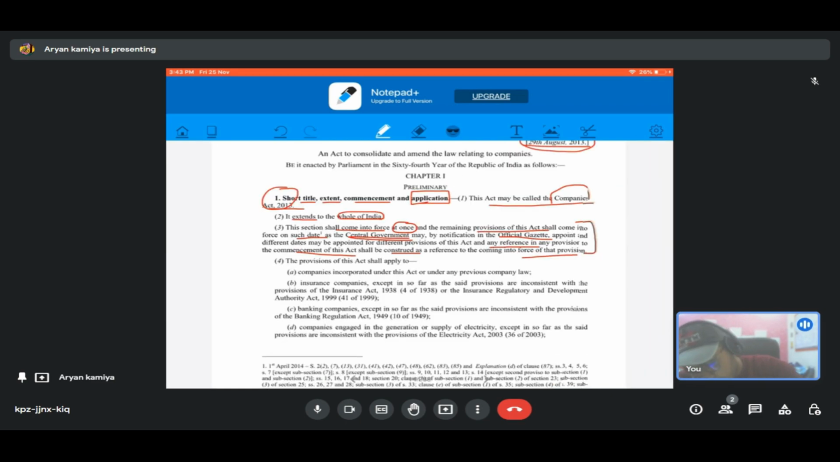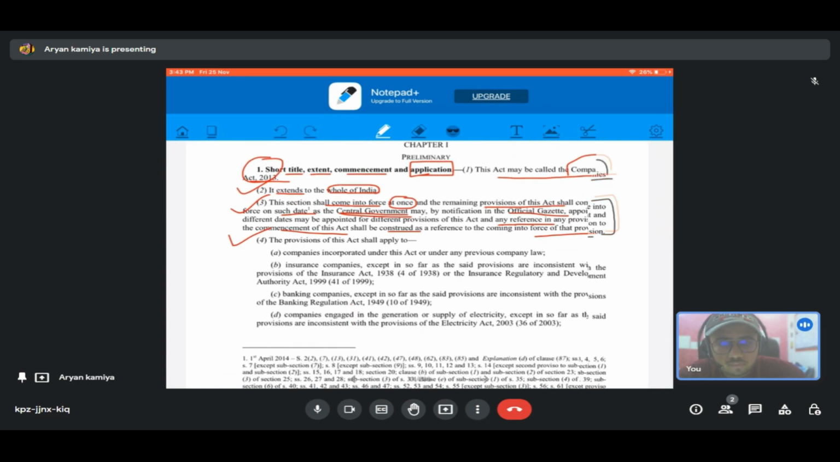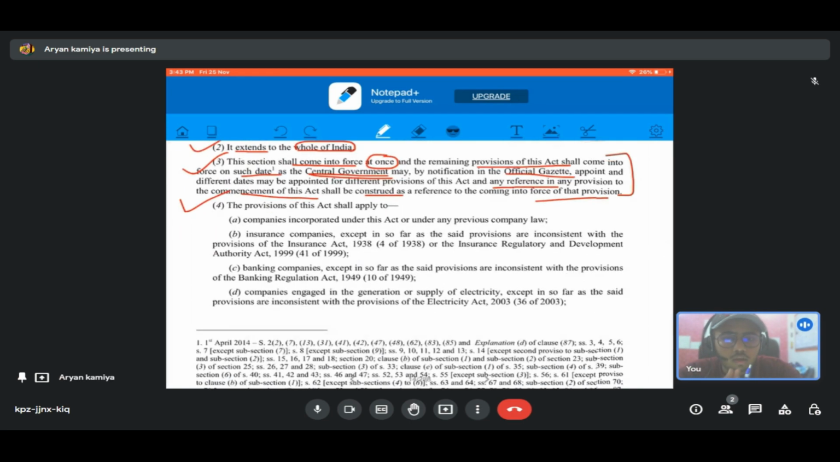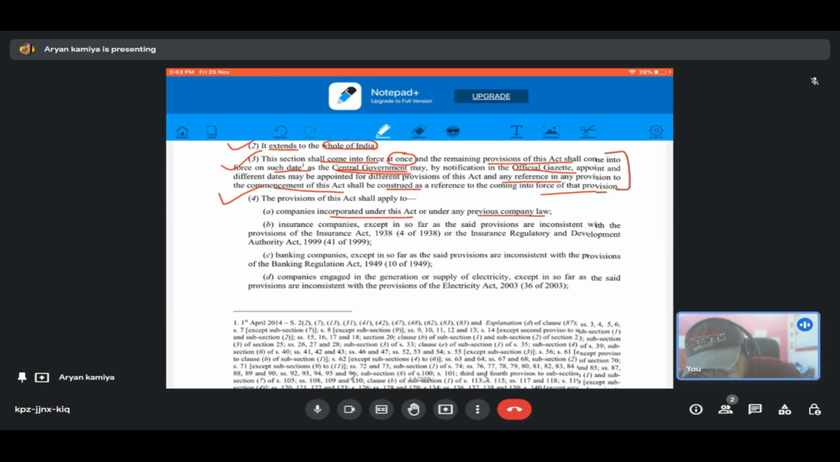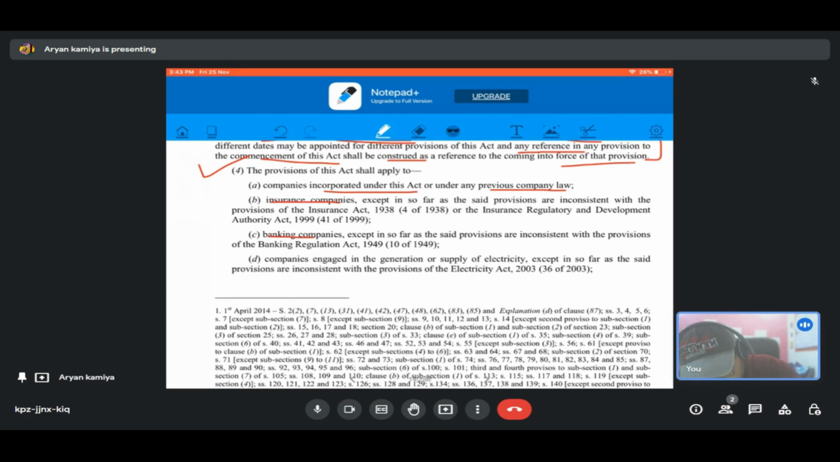Now we are done with the title, extent, and the commencement of the act. And the last one we have is the application of the Companies Act. So the Companies Act will apply to the companies incorporated under this act or under any previous law, the company law which existed before the coming into force of the current Companies Act 2013, and it will also include all the insurance companies, banking companies, and companies engaged in the generation or supply of electricity.